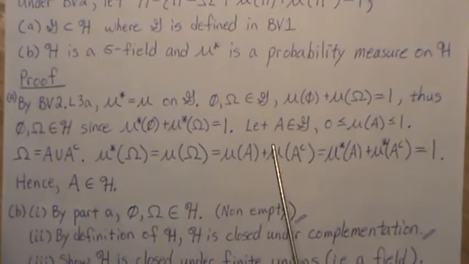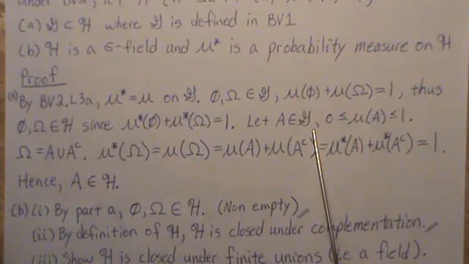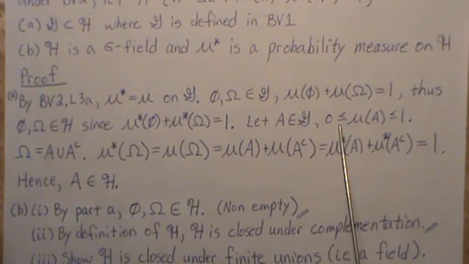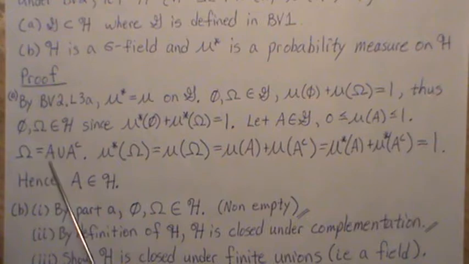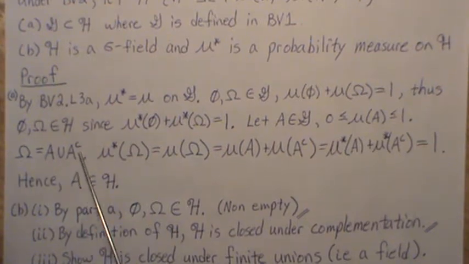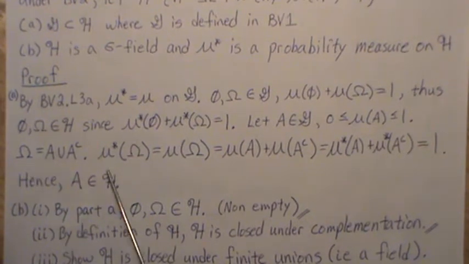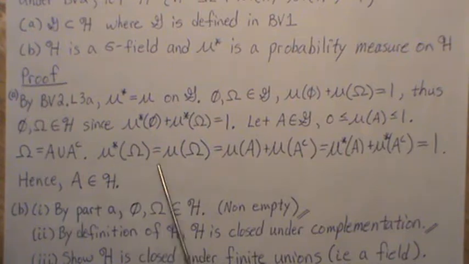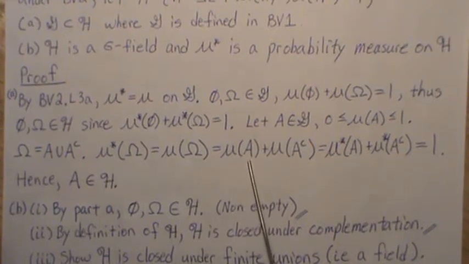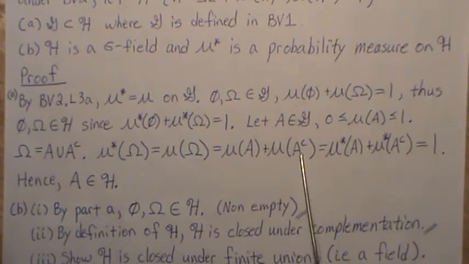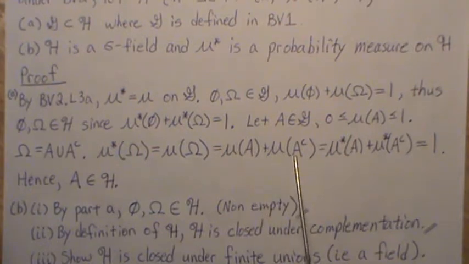Now let A be any set in script G, and we showed that mu of A is between 0 and 1, since it's a probability measure. We know that omega is equal to A union A complement. Mu star of omega is equal to mu of omega. But that's equal to mu of A plus mu of A complement, because those are disjoint sets.